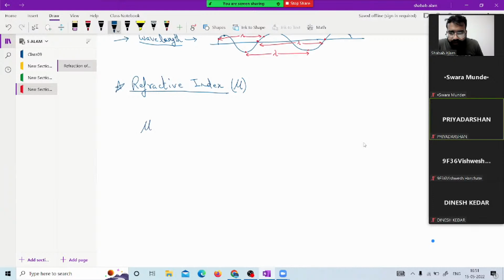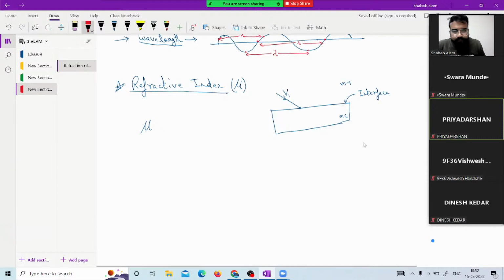As I told you, when a ray of light travels from one medium to another medium, this is a ray of light, this is the point of incidence, this is the incident ray, and it is having some velocity v1. Now, at the point of incidence, if this is medium 1 and this is medium 2, the line which divides the two mediums of different optical density is known as the interface.